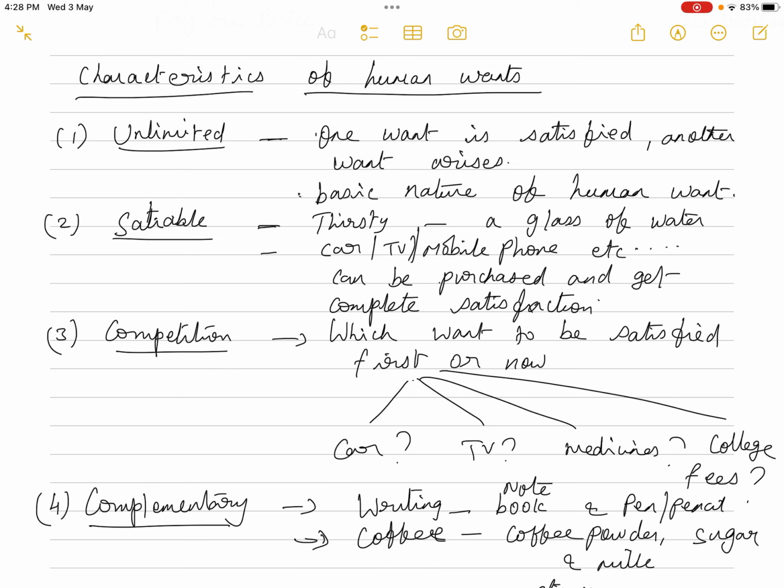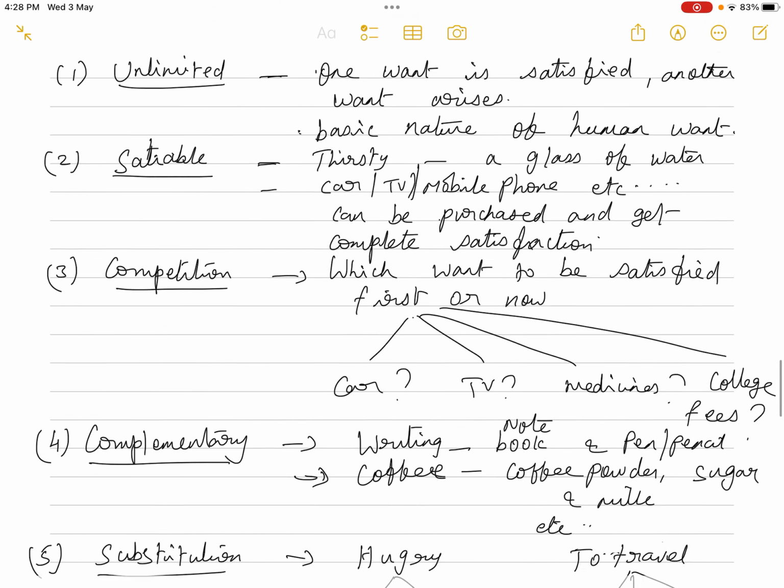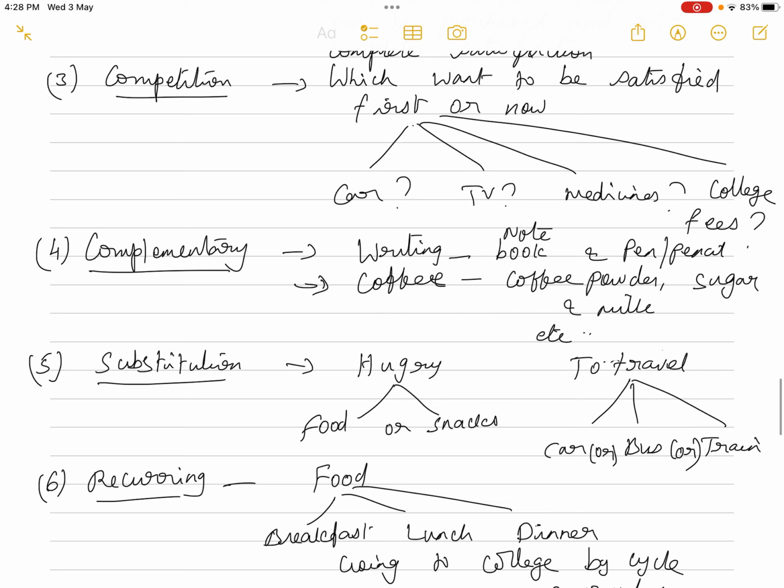Now the next one is complementary. Complementary means, in order to satisfy one particular want, we might need two or three more commodities. Okay, so that's the example. If we have to write, writing requires a notebook and a pen or pencil. If we have to take coffee or tea, then we need coffee powder or tea powder, we need sugar, we need milk, isn't it?